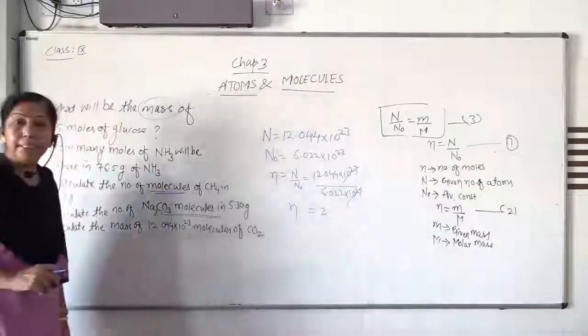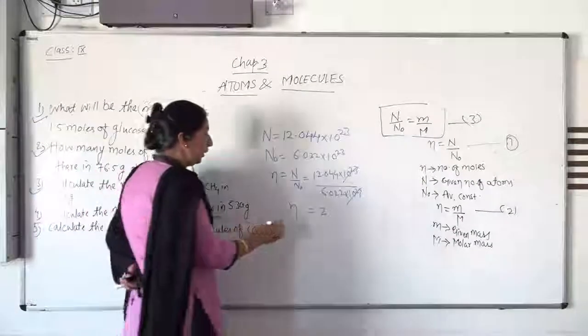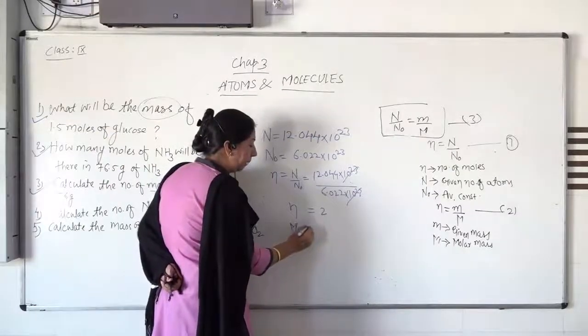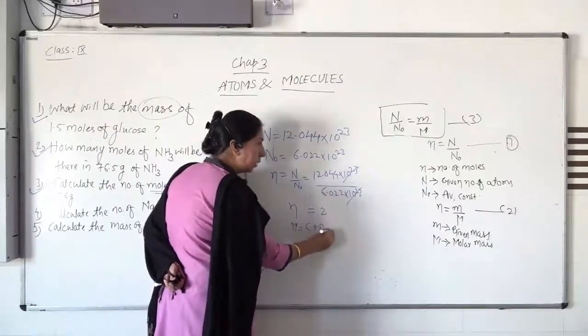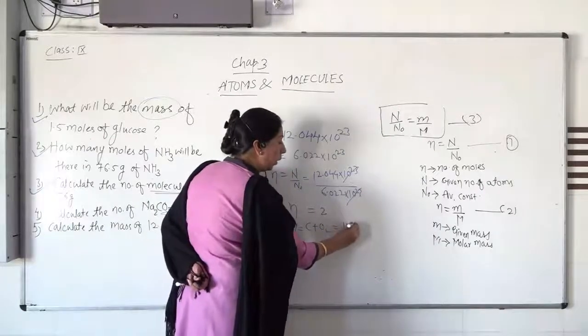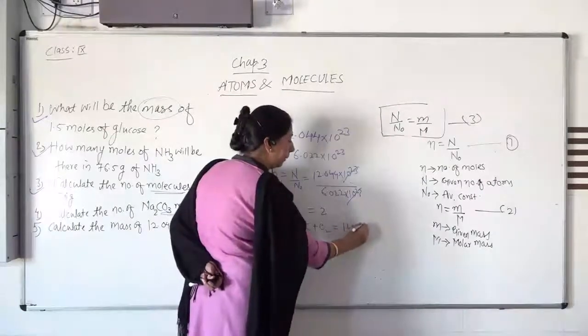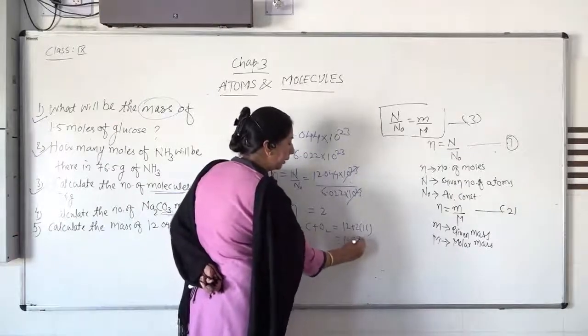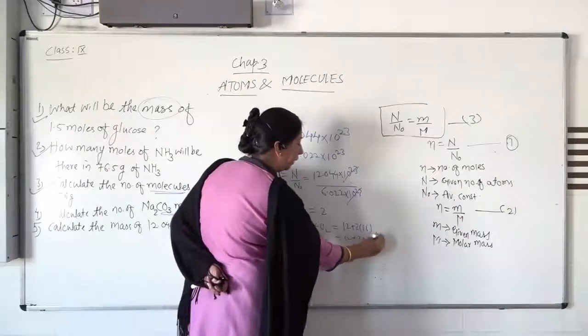Mass of carbon dioxide. We know the capital M of carbon dioxide: carbon plus oxygen. Carbon is 12, oxygen is 2 multiplied by 16. If you add 12 plus 32, that is 44.